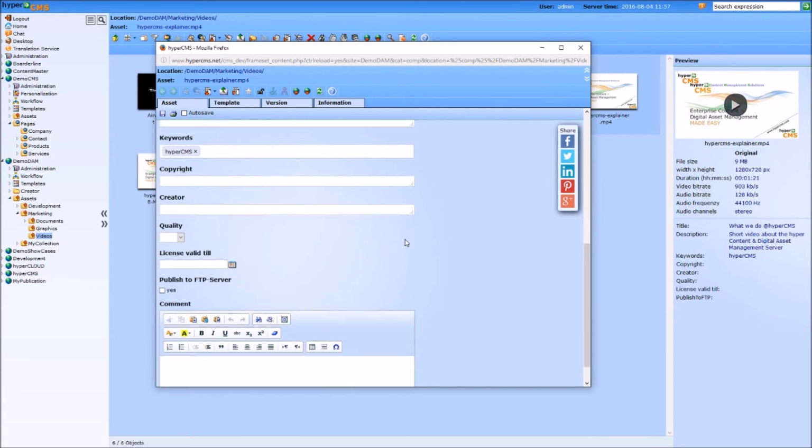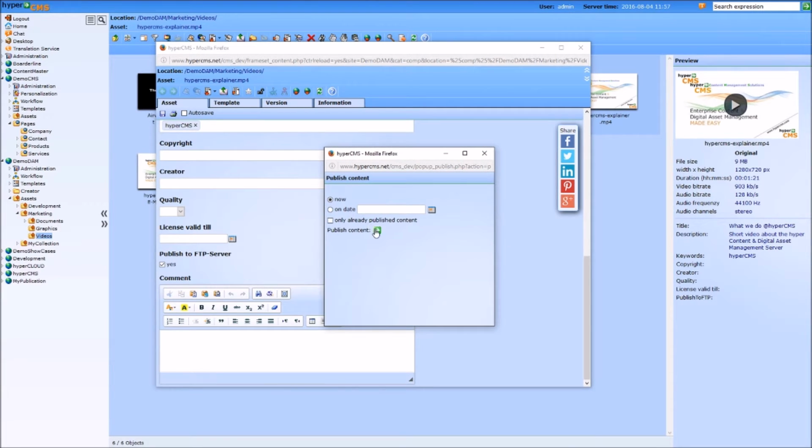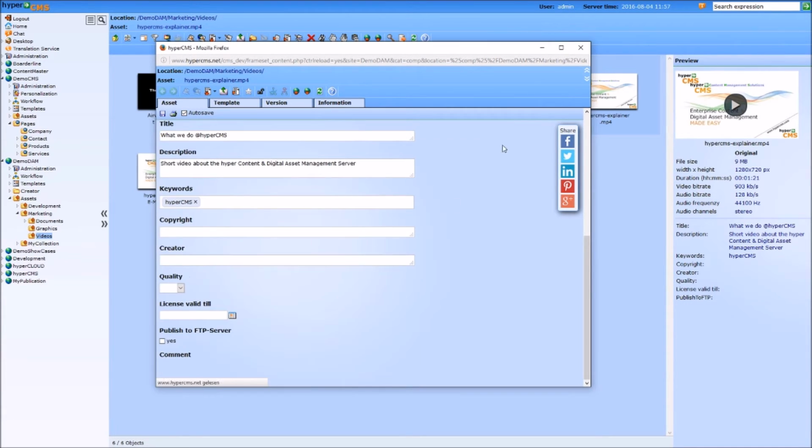You can see that if you go down there, there's an option to publish to FTP server. So let's say if you activate this, it will be published to an FTP server. So the video will be located somewhere else. Now we say we want to publish it right now. And now we can take a look if the video is already on our FTP server.